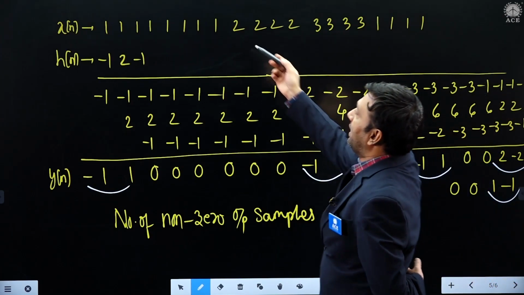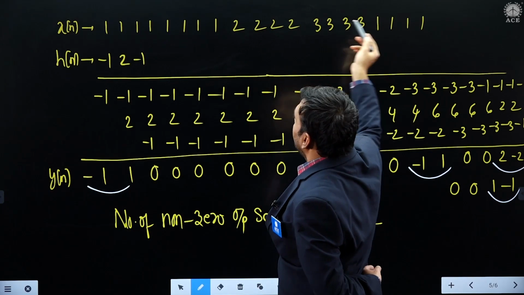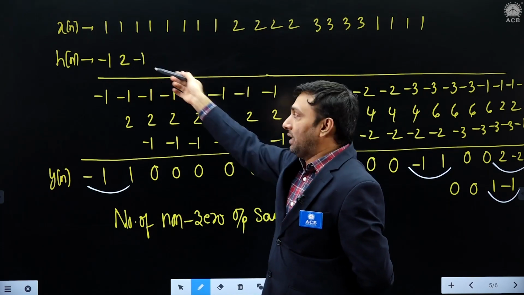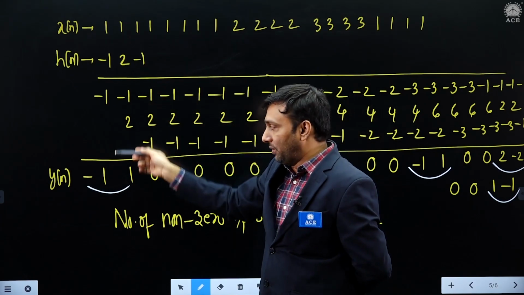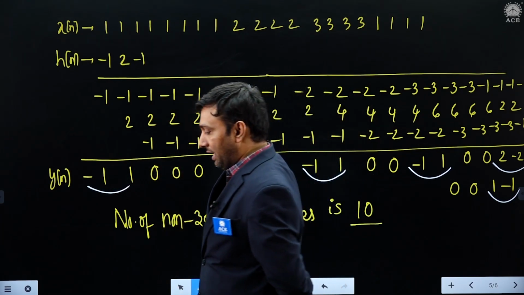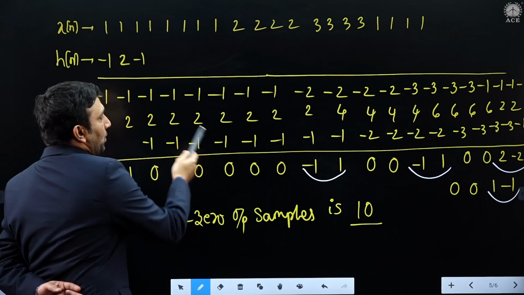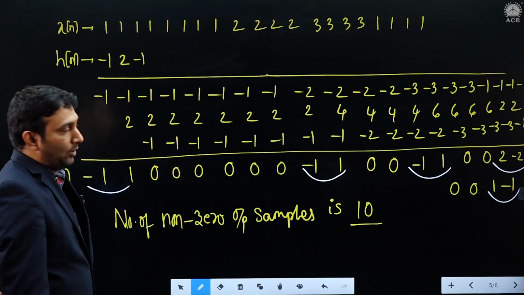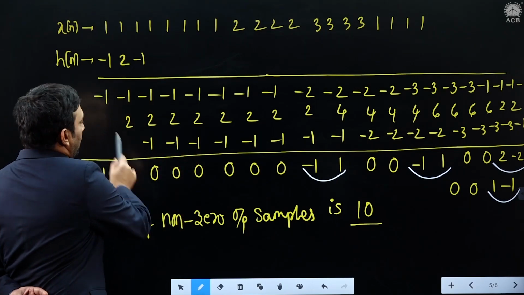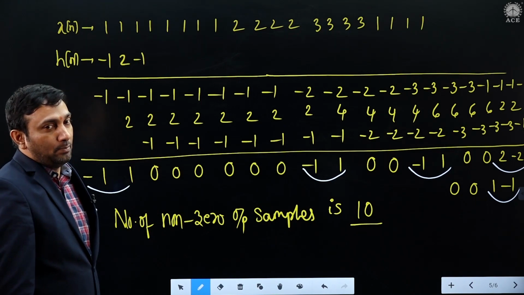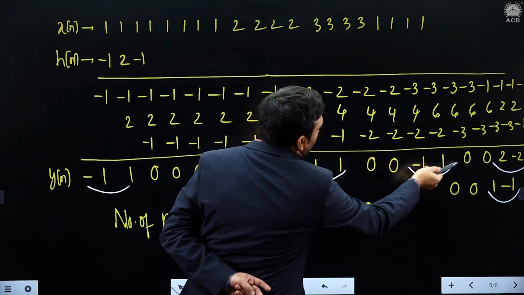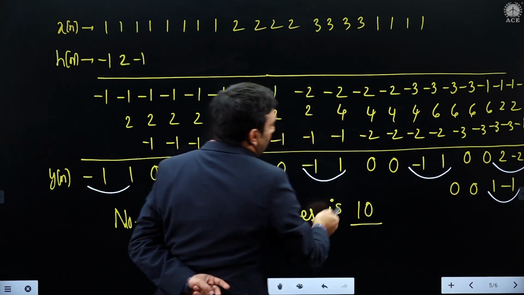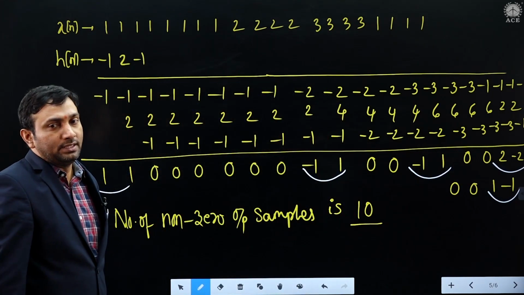So take the input data, take h of n data, and use the sum by column method: multiply sample by sample, after that do addition. After doing addition, we got this as the final output. With the white color pen, I have shown how many samples have a defined amplitude. Here 2, here 2, here 2, here also 2. In total, 10 samples where the output is non-zero.